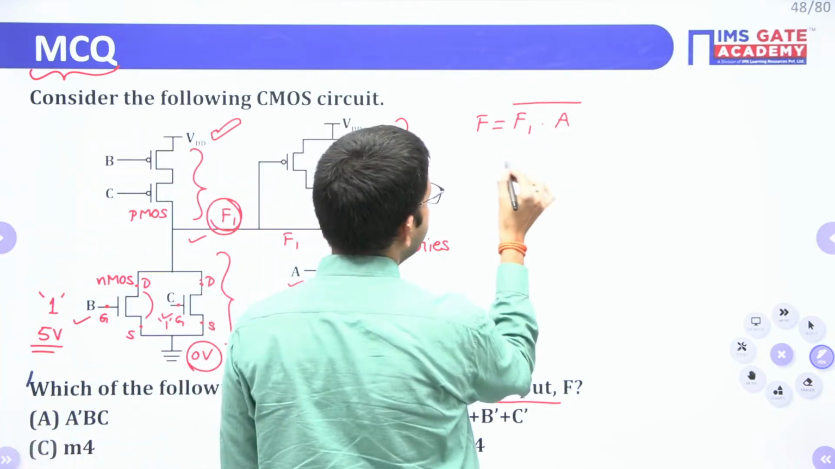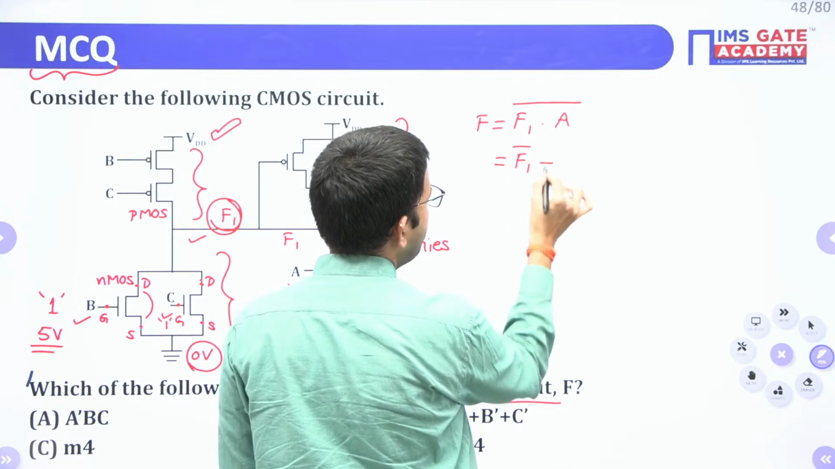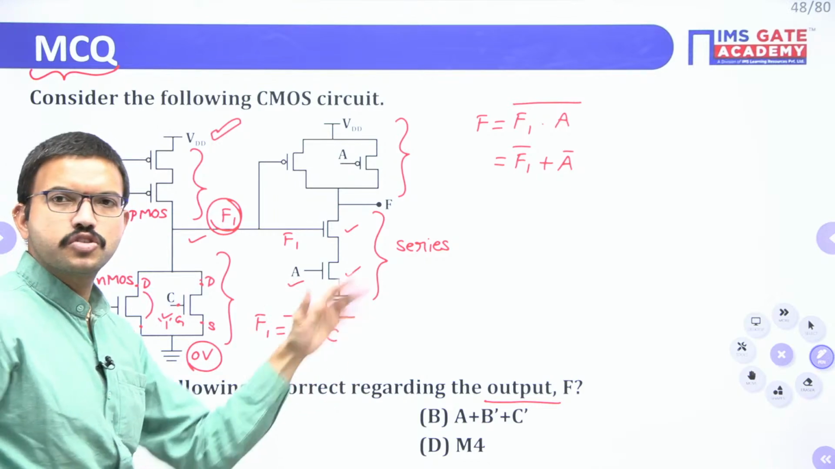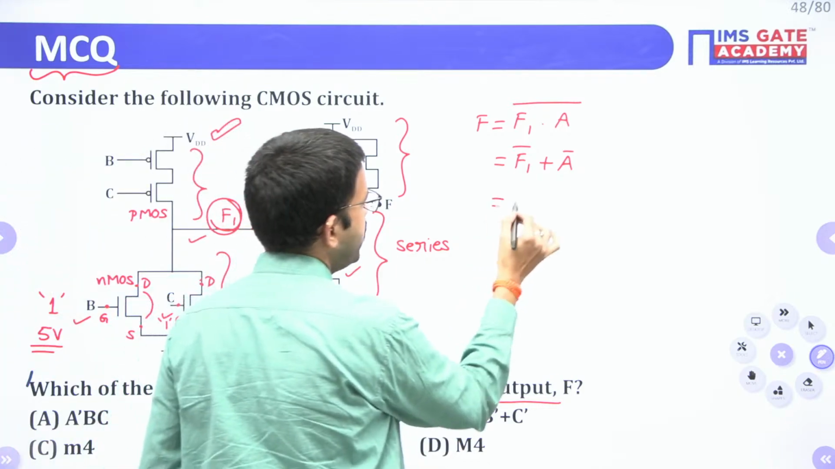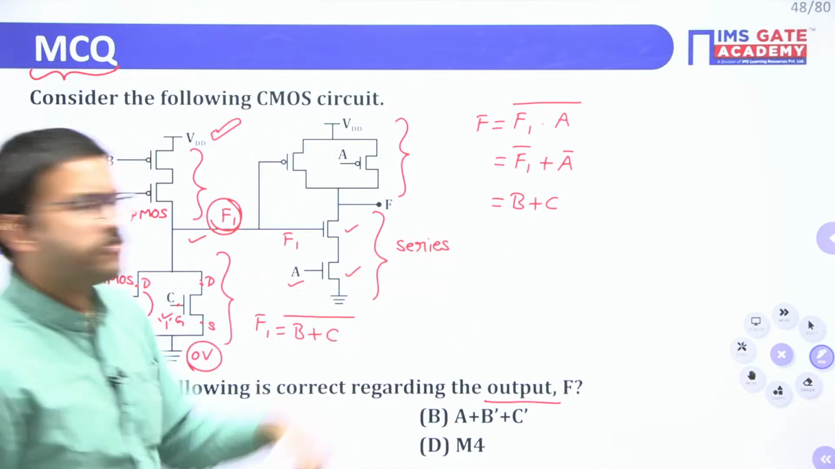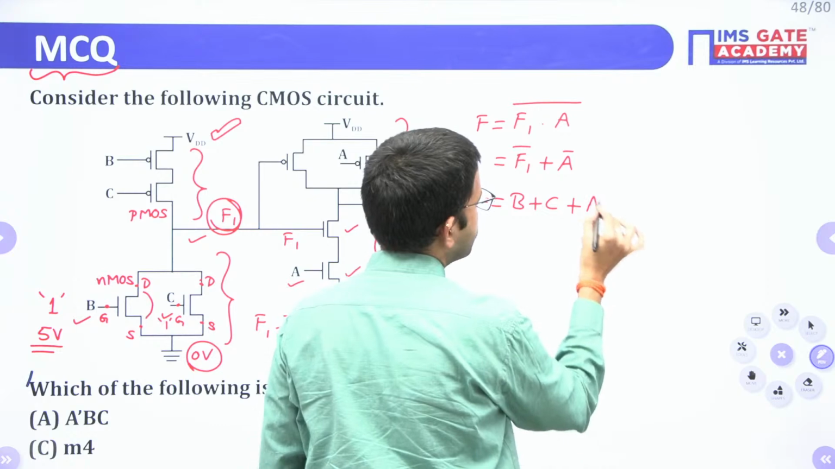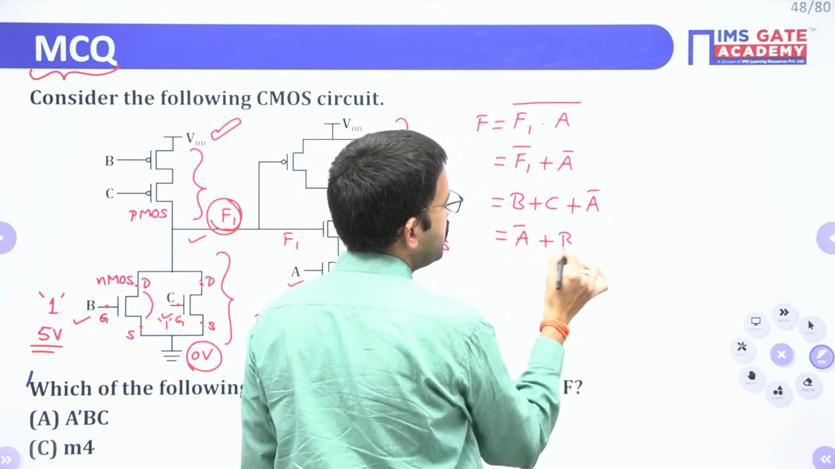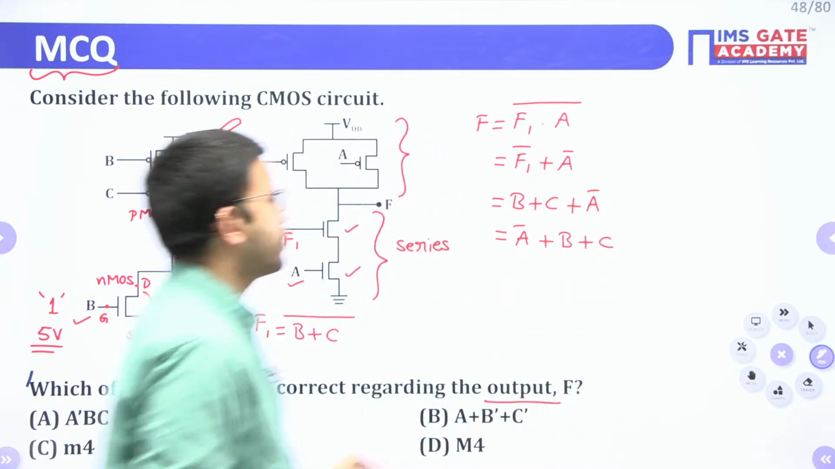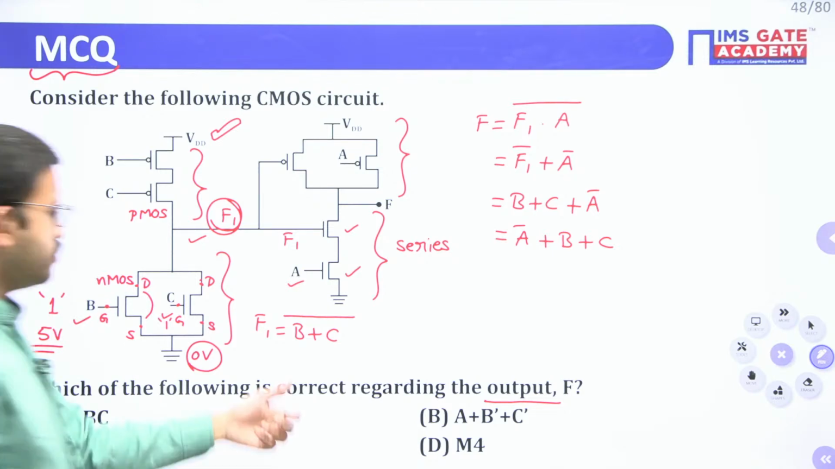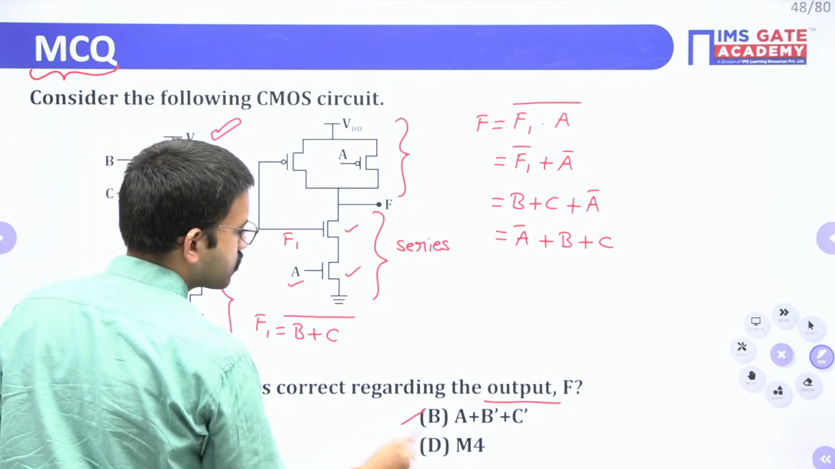Now just apply De Morgan's law: F1 bar plus A bar. Here F1 you are having (B plus C) whole bar, so you have to perform complement. That means you will get B plus C. Whenever you perform complement two times, you will get the same function. And then you have A bar. I am arranging in the normal A, B, C order: A bar plus B plus C. Now just cross check. A bar plus B plus C we don't have here, so option B is wrong.